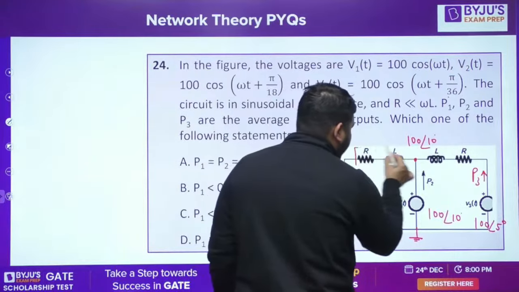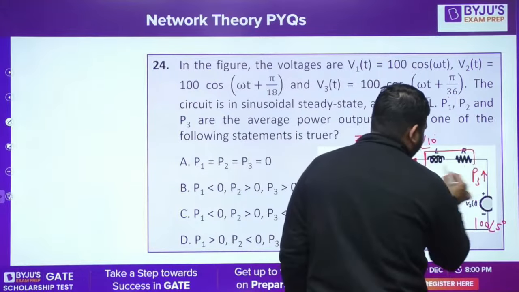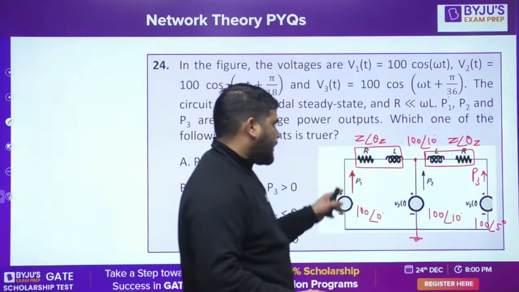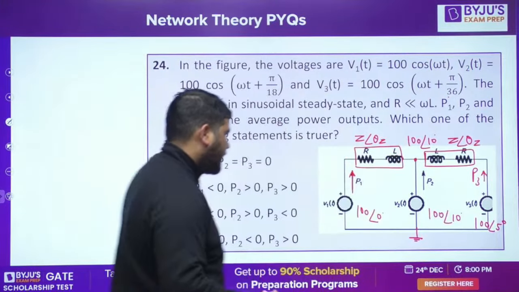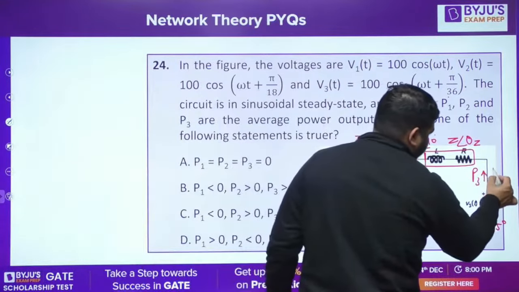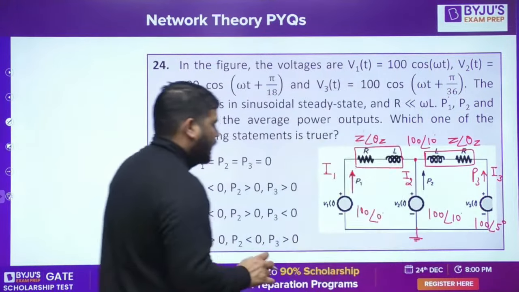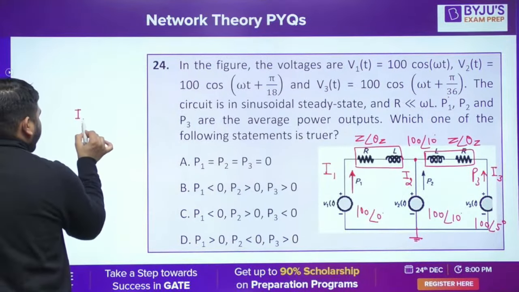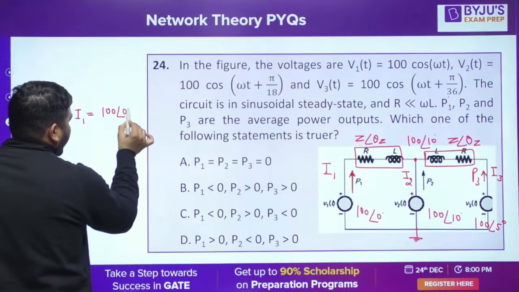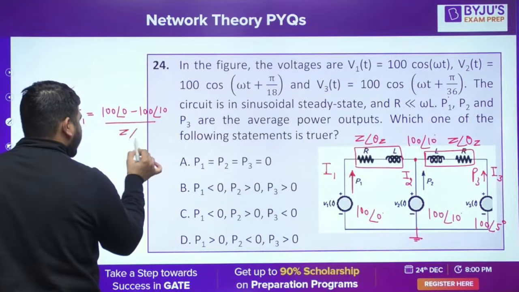Let's call it Z angle theta Z. So this will also be Z angle theta Z. Okay, now first of all let's try to calculate this current. We call it I1, and we call it I3, and we call it I2. Now, what is I1? I1 is 100 angle 0 minus 100 angle 10 divided by Z angle theta Z.